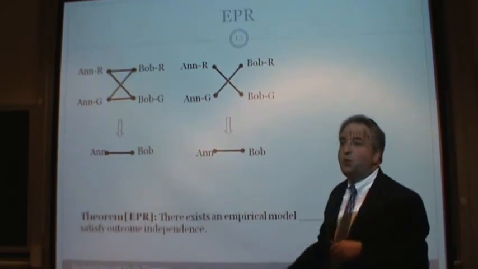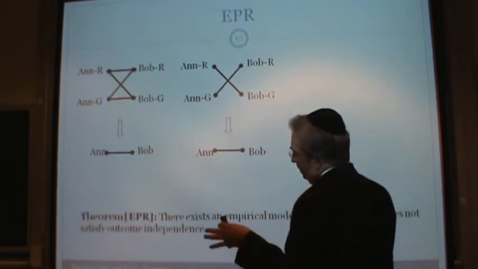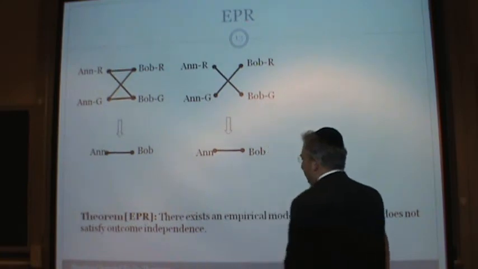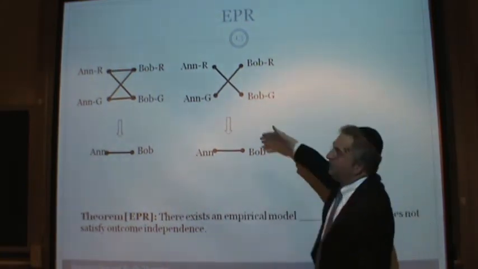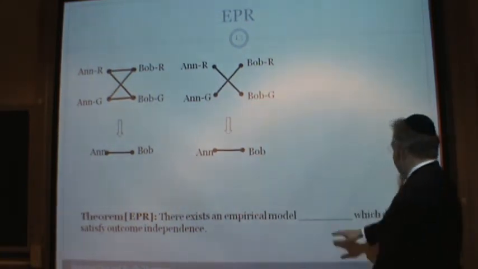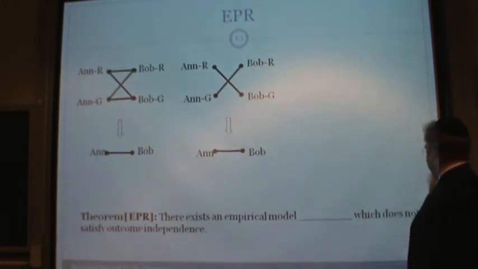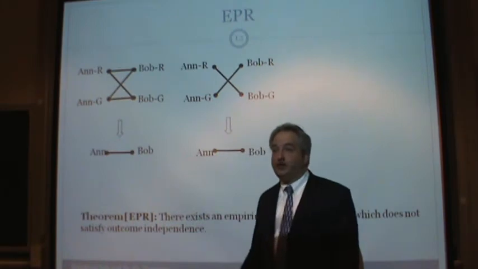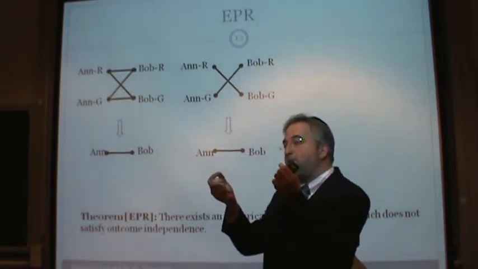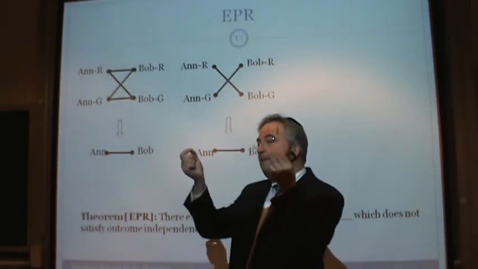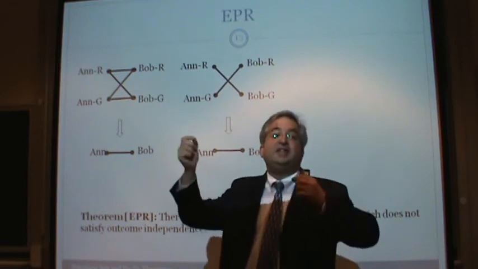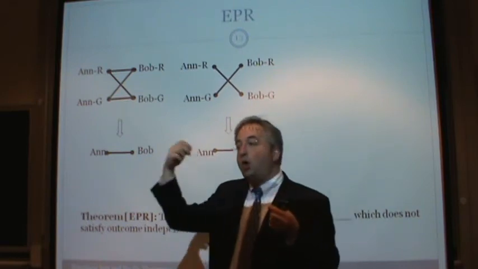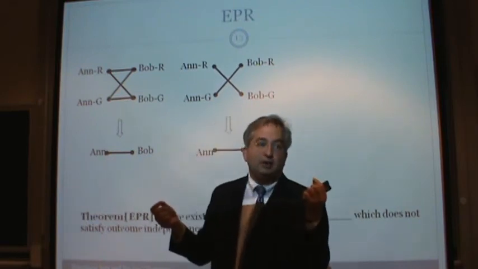Okay, and this is a statement of EPR. Not in their language, but that's fine. There exists an empirical model, that's an experiment, okay? Leave me space, I need to write something there, which does not satisfy outcome independence. Now I've got to tell you what the property outcome independence is. Outcome independence means given any two possible outcomes, they can occur. In other words, one outcome is independent of the other outcome.